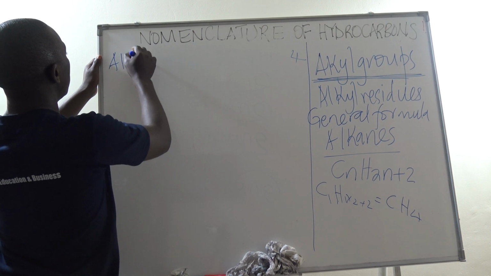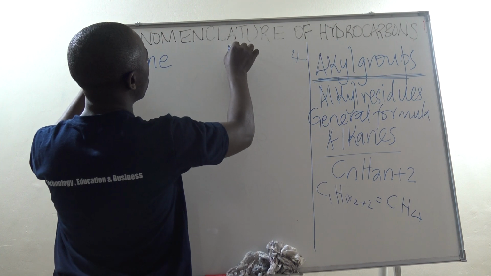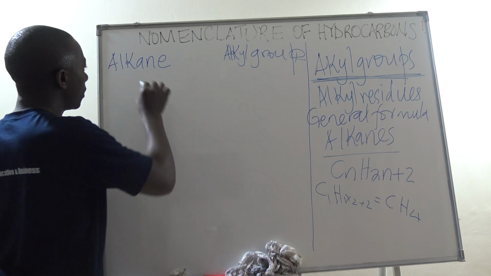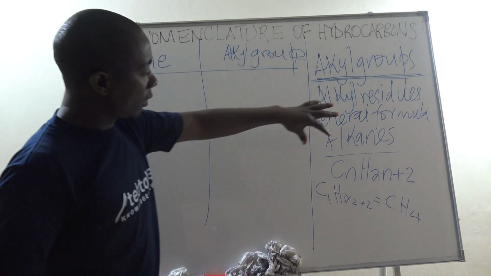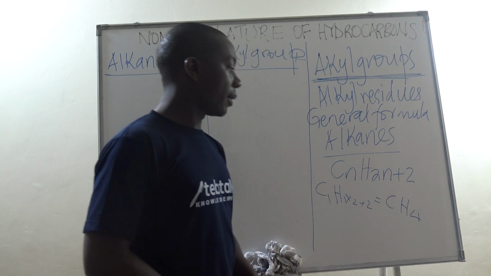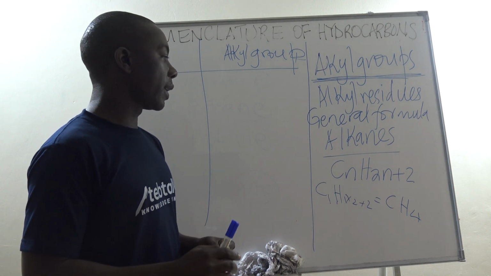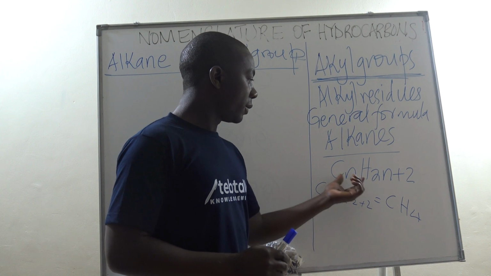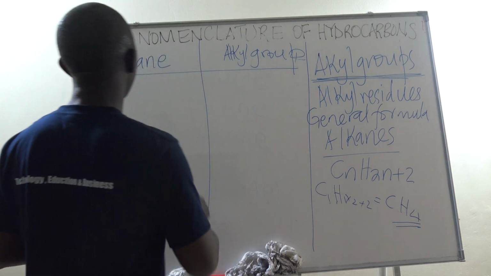This is now alkane, and this is alkyl group. Alkane versus alkyl group. So I'm saying that if you get a general formula and you feed in the value of N, then what we obtain is an alkane. And if it is ranging from carbon 1 to carbon 4, then its name will be standardly known. Now for this case, if the number of carbon atoms is 1, and we substitute into the general formula, then we obtain this compound. And that compound is what we shall call methane.